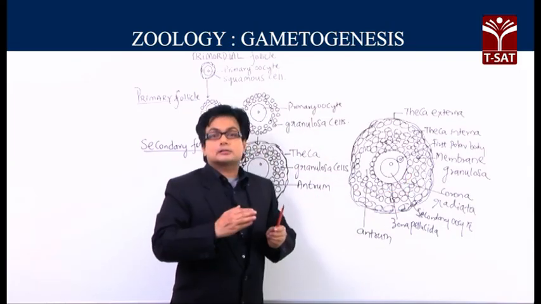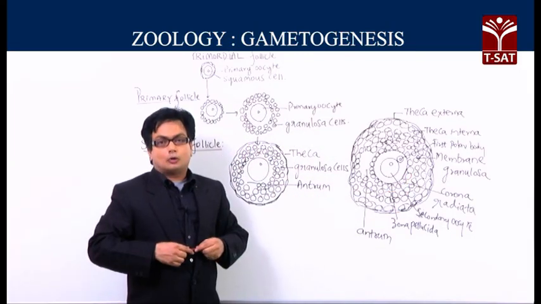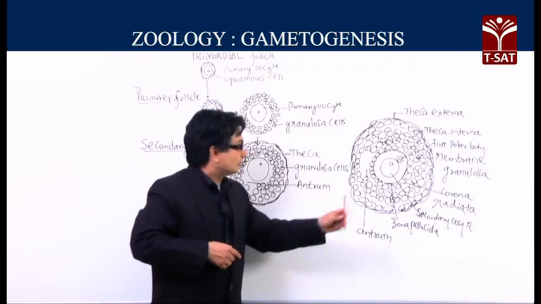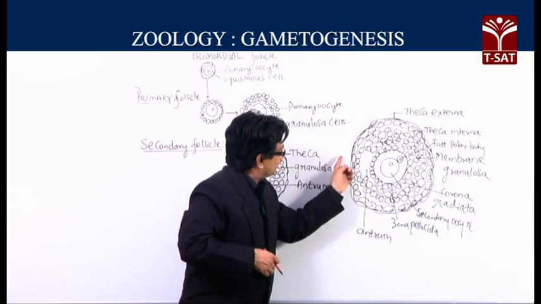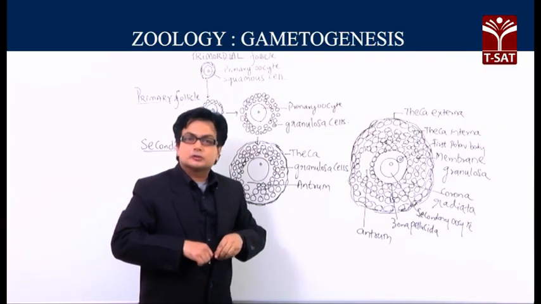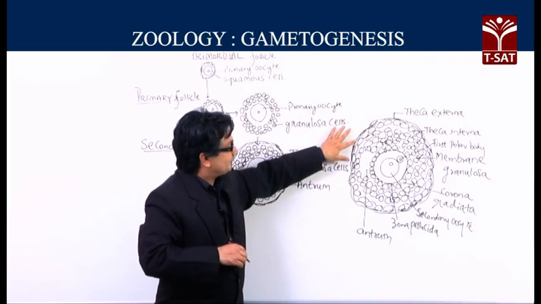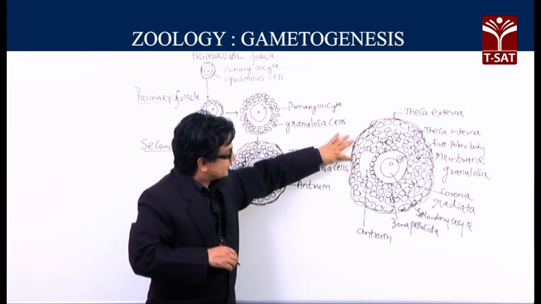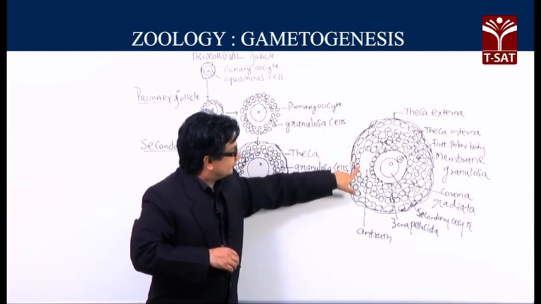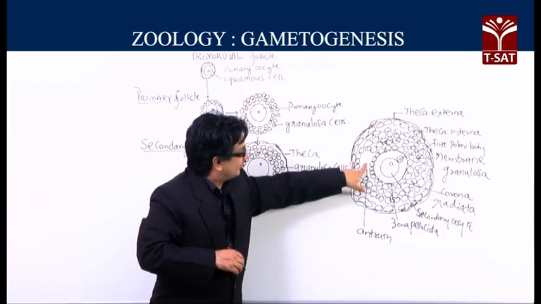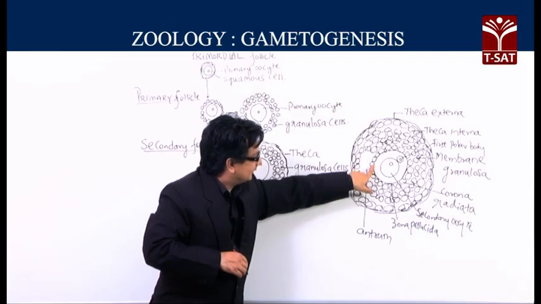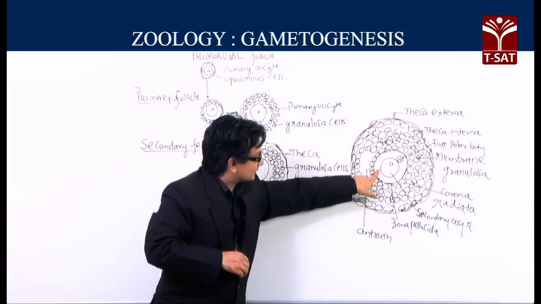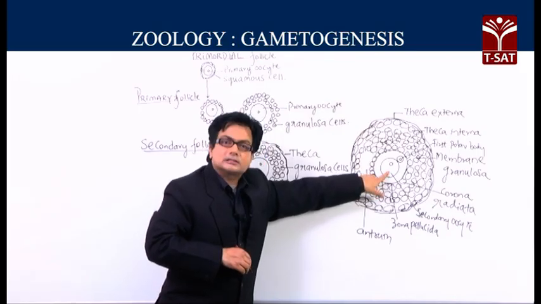But the corona radiata cells are very closely present on the glycoproteinaceous layer called the zona pellucida. So, from outside to inside, maybe I will take from the direction of the antrum. So, the sequence will be theca externa, theca interna, and the granulosa cells, and again the antrum, and again you will get a group of granulosa cells, and here is the corona radiata, zona pellucida, perivitelline space, and ultimately the secondary oocyte.